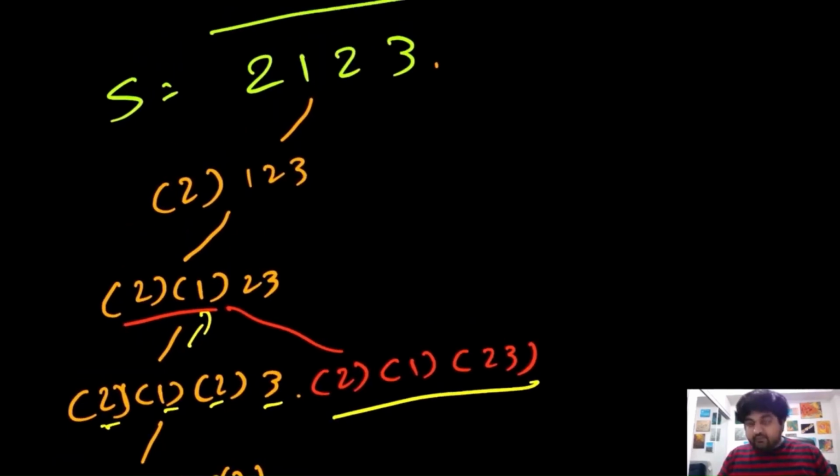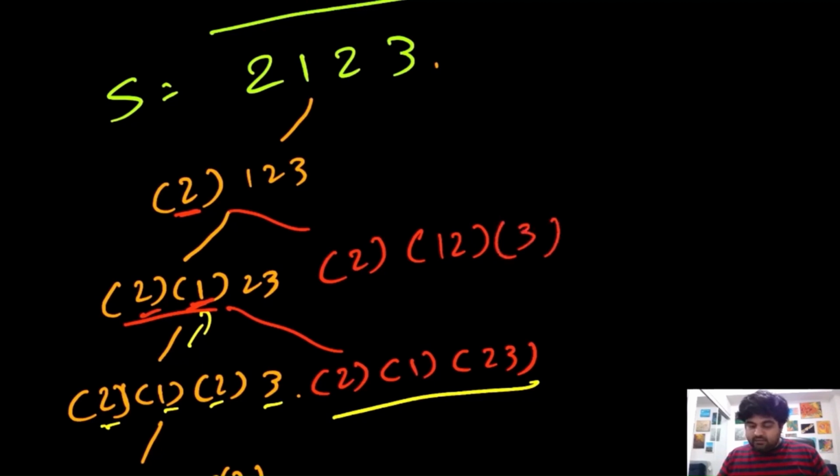For this value 123, of course we still have more possibilities, because over here we are considering this value as 2 and 1 separately. So over here we will consider 2 as already being decoded, and rather than considering 1 as a separate character, we can also consider it as 12, and then we can decode 3. So this can also be another way. So we'll just mark it. Okay, now we have exhausted all the possibilities over here.